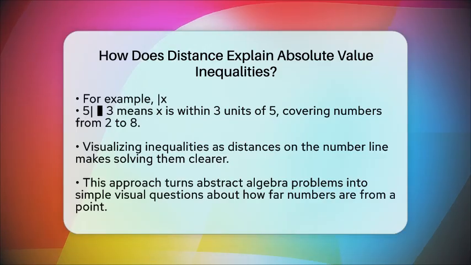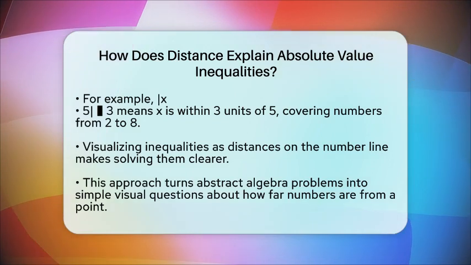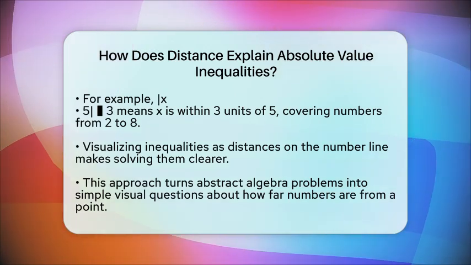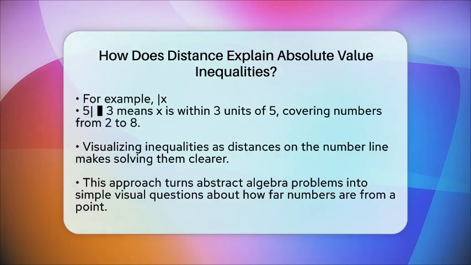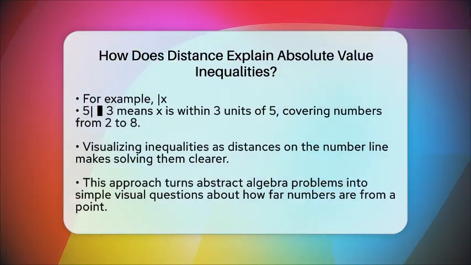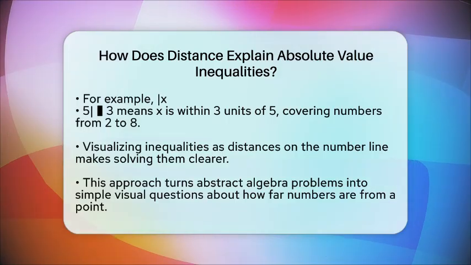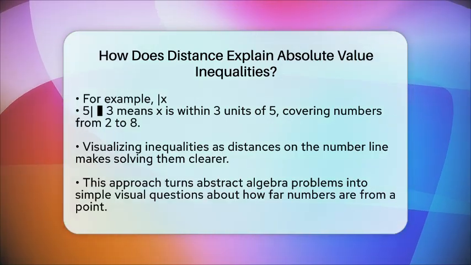Understanding absolute value inequalities as questions about distance makes solving them easier. Instead of just manipulating symbols, you can picture the number line and see which numbers fit the conditions. This approach turns an abstract algebra problem into a clear visual idea. It helps you see that these inequalities are really about how far numbers are from a specific point, making the whole process more straightforward and less confusing.